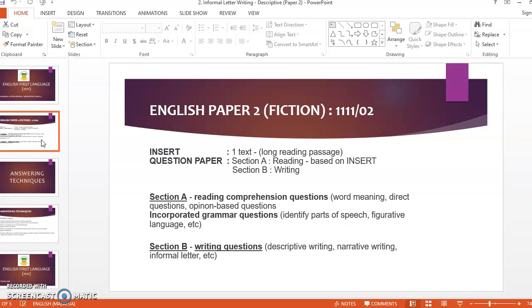As we already know at this point, both papers, Paper 1 and Paper 2, have Section A and Section B. Specifically talking about Paper 2, which is a fiction paper, Section B consists of descriptive writing, or they can test you on narrative writing, or they can test you on informal letter writing. They can test us on all these questions.